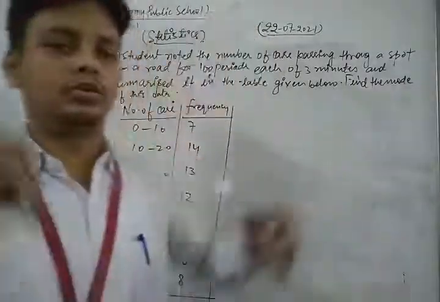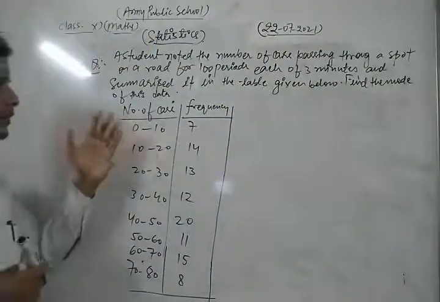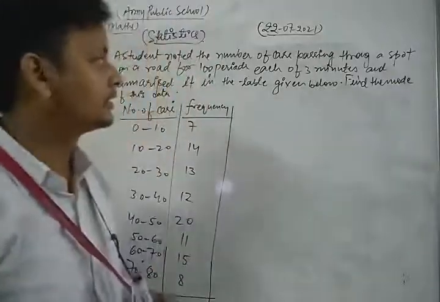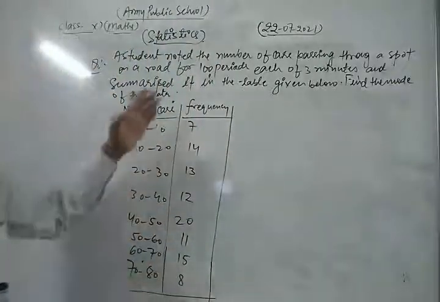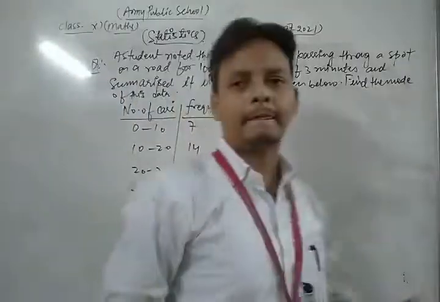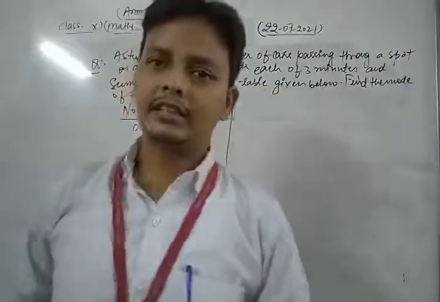So this question represents the data of the number of cars passing through a spot on a road for 100 periods of each of 3 minutes, summarized in the table given below. Find the mode of the given data. This is a very important question of your NCERT exercise.